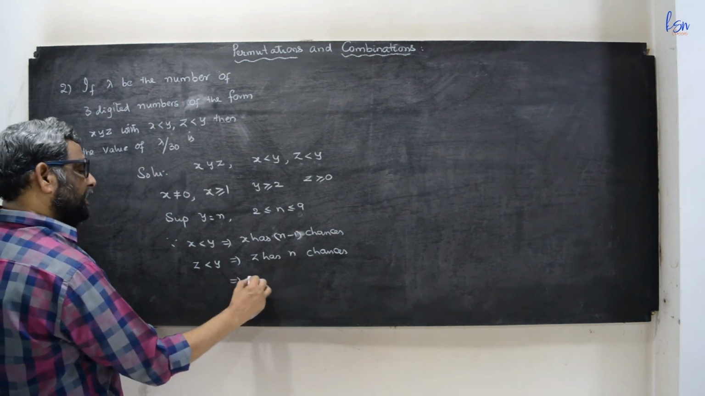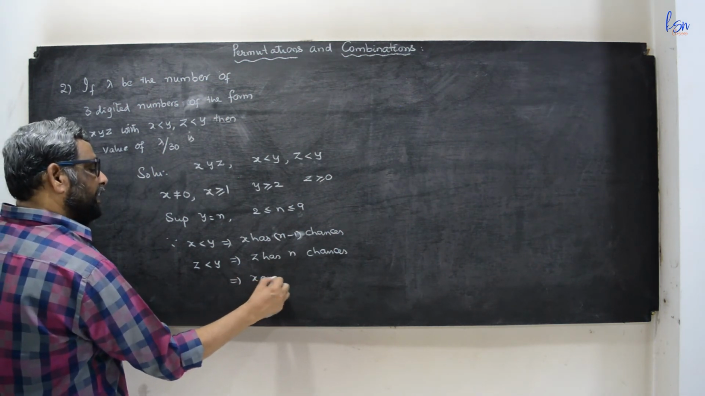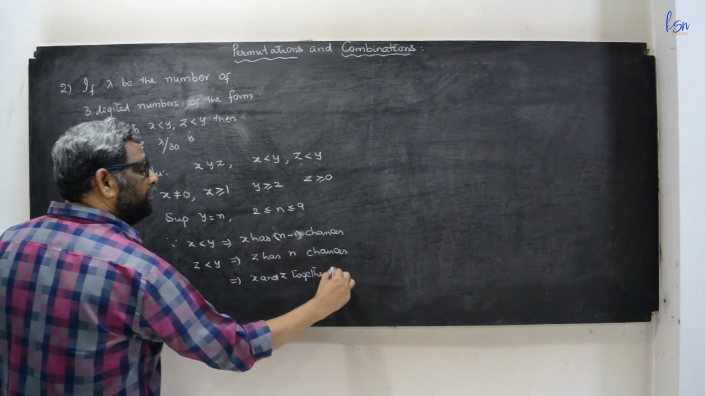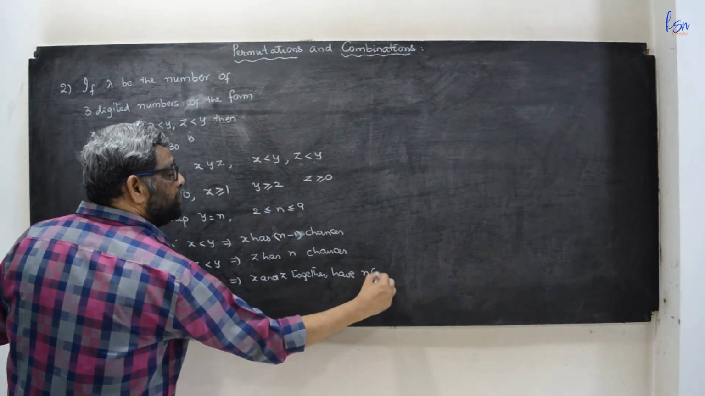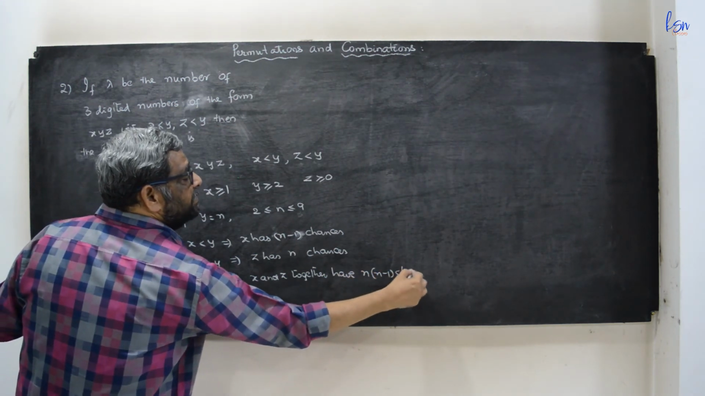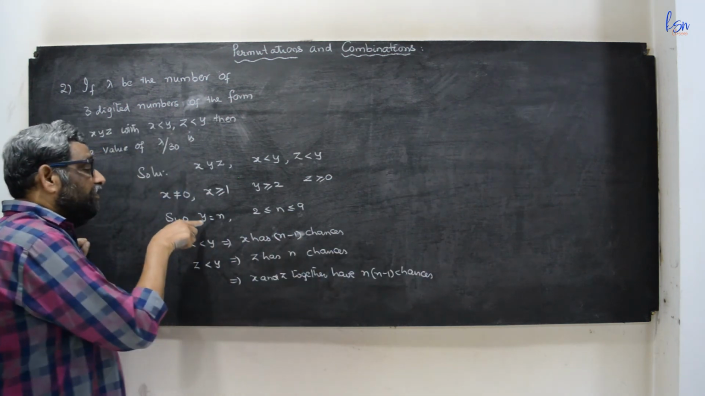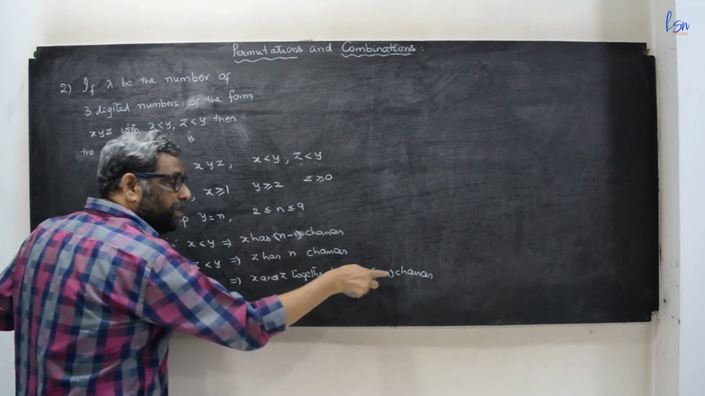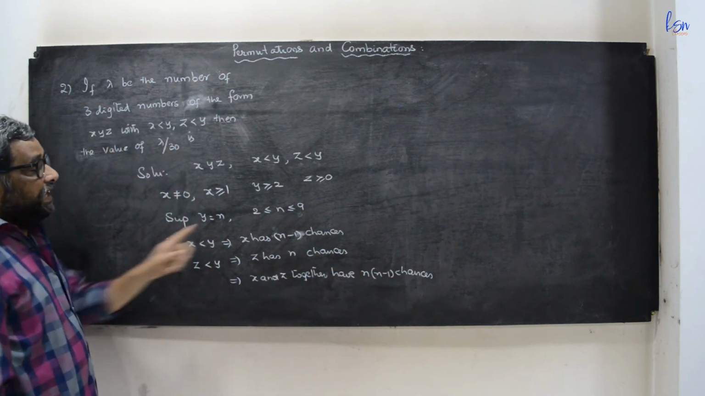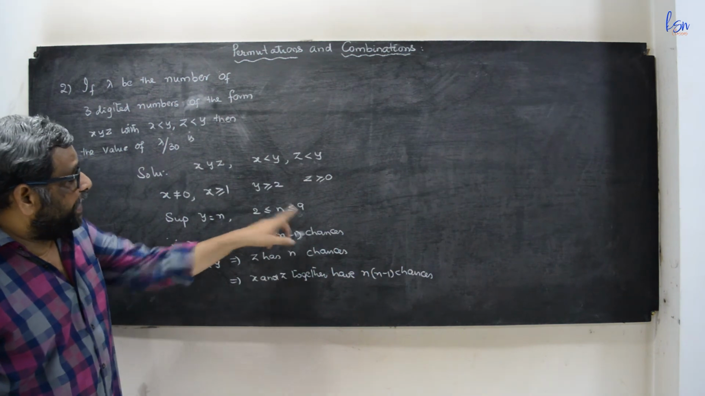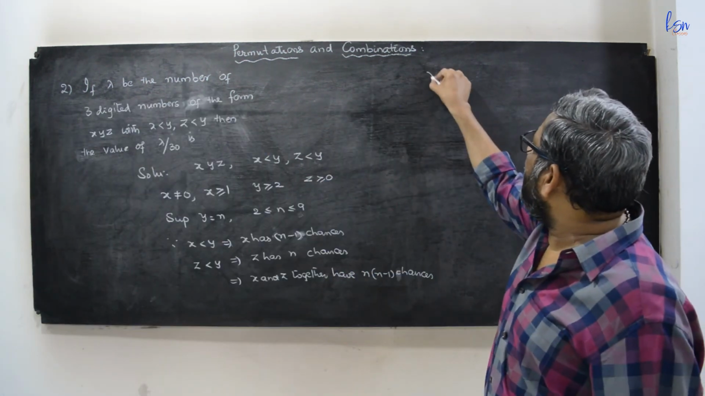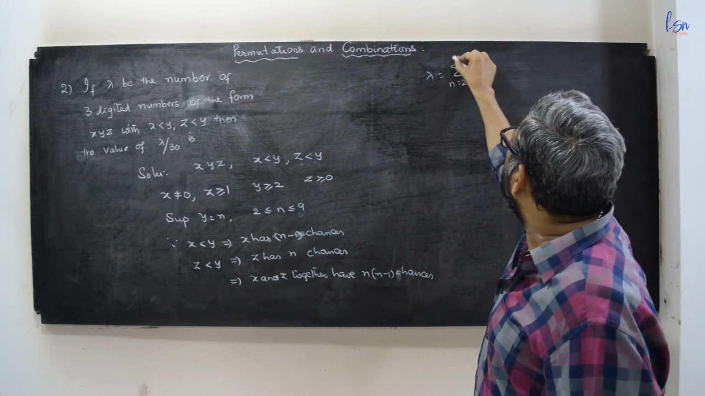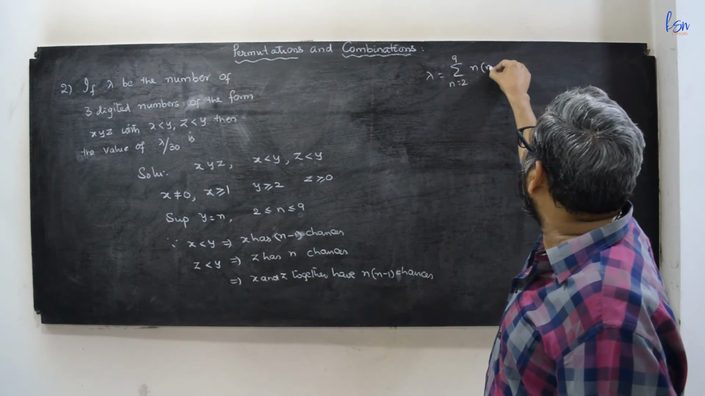It implies that x and z together have n into n minus 1 chances, where y equal to n. If y is n, x and z together have n into n minus 1 chances. y is n, which lies from 2 to 9. Therefore lambda is equal to sigma n equal to 2 to 9 of n into n minus 1.